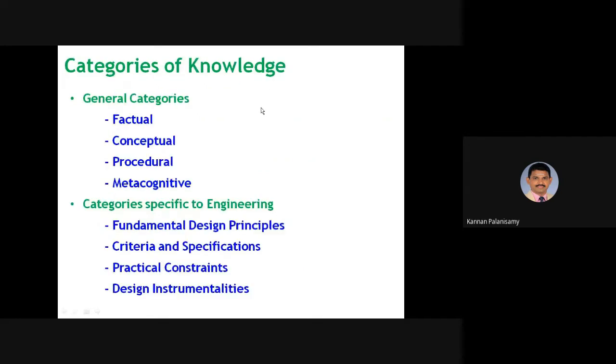And for knowledge categories, we have general categories: factual knowledge, conceptual knowledge, procedural knowledge, and metacognitive. And categories specific to engineering: fundamental design principles, criteria and specifications, practical constraints, and design instrumentalities. These are all the knowledge categories, defined by Vincenti taxonomy.